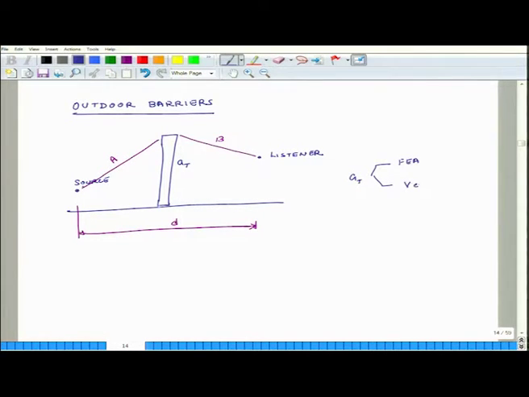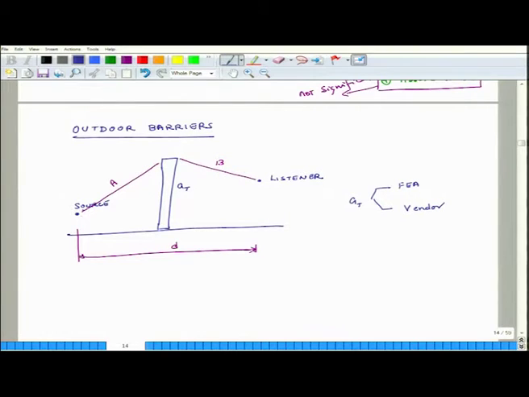So, either we get it from FEA if we do it ourselves, or if we are purchasing it, then the vendor should give us the value of AT. If not AT, then we should know the transmission loss. From transmission loss we can compute this parameter.